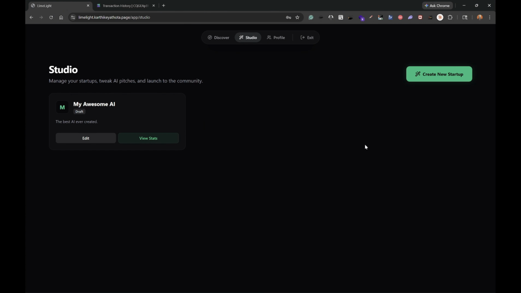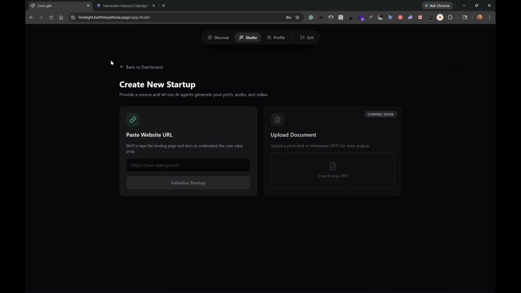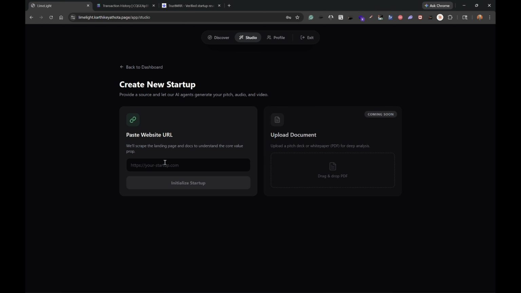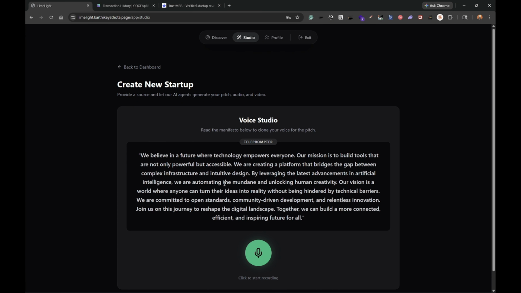We press that, and let's create a new startup. The startup we are going to discuss is Trust MRR. This is a website that we will use to test our tool. Right over here, you paste the web URL. As you can see, we have the upload document feature, which will be coming soon, by the way. And you press initialize startup.